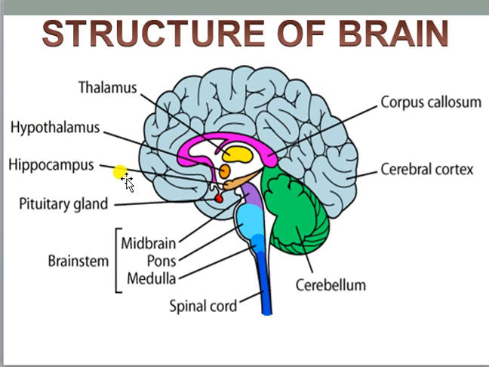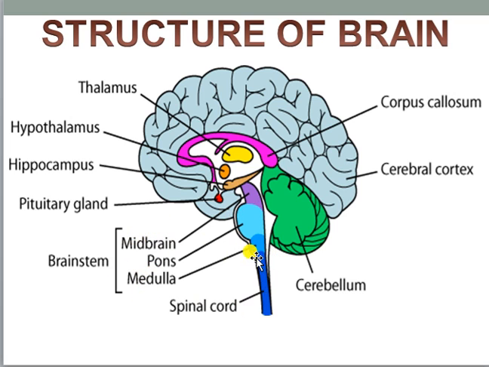This is the thalamus, this is the hypothalamus portion. There is one more portion called the hippocampus. You can see here that it is maintaining the limbic system, and this limbic system is exclusively related with our emotions. Our emotional backgrounds are only dependent on this specific portion, hippocampus or limbic system. Next, there is a pituitary gland that is controlled by the hypothalamus.